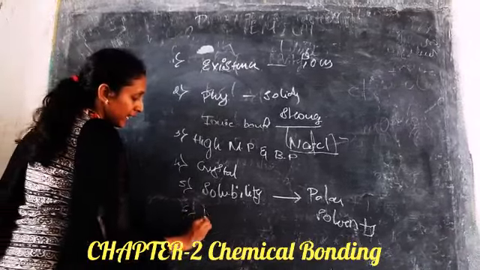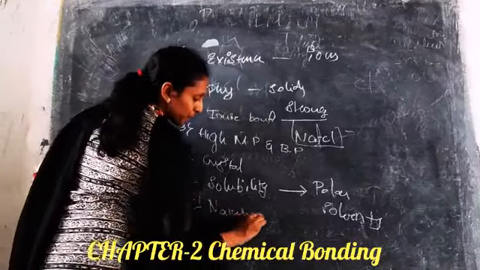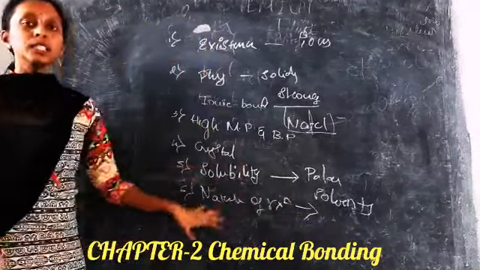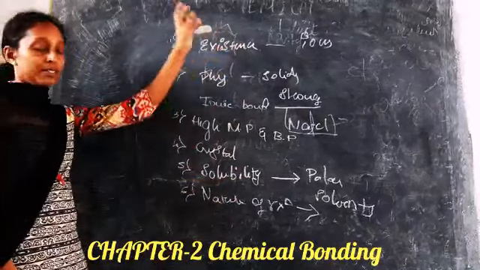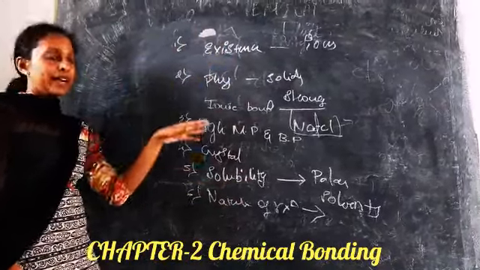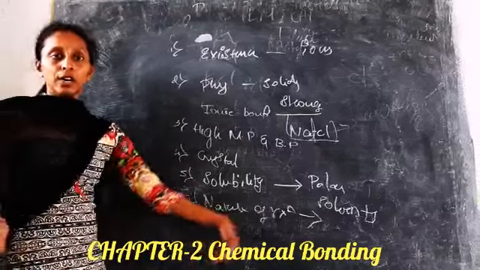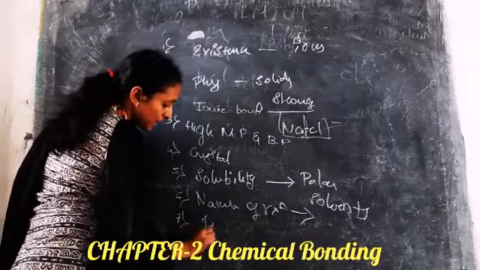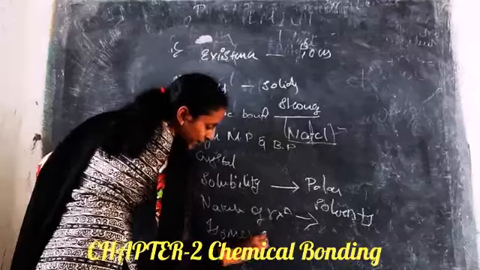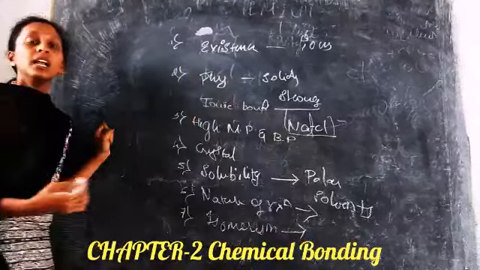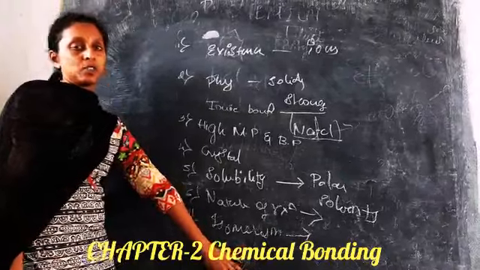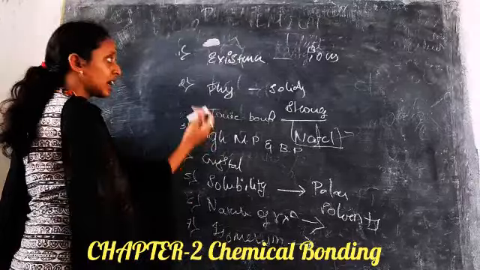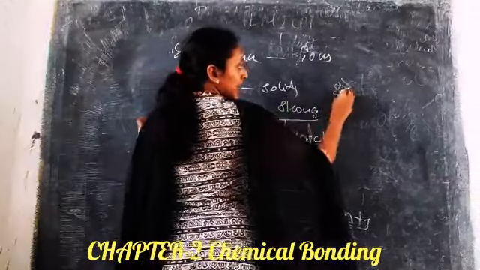Next one is the nature of reaction. Since these are ions which are soluble in water, they are independent, so these form ionic compounds. That is the nature of reaction. Next one is the isomerism. These ionic compounds are non-directional. Since they are not directional, they will not have isomeric compounds, so there is no existence of isomerism. And the last point is the conductivity.